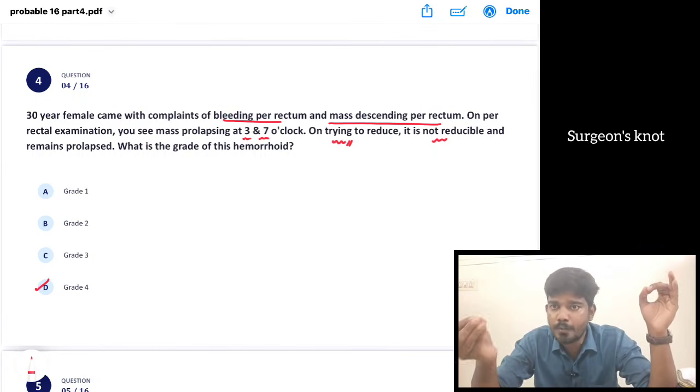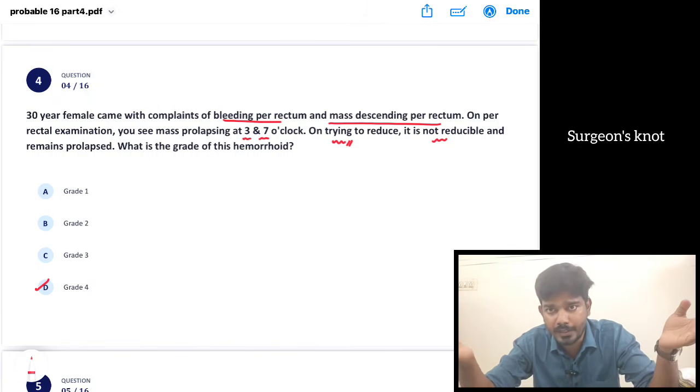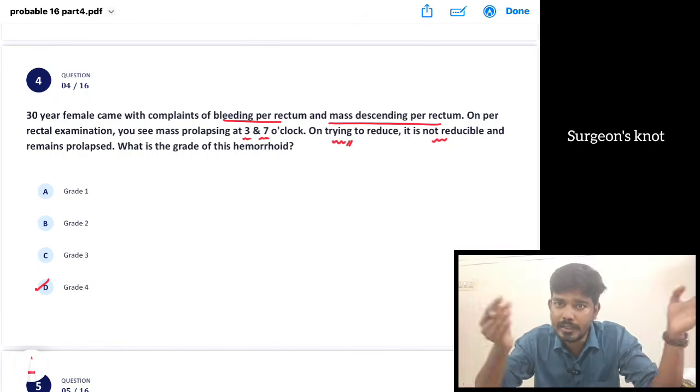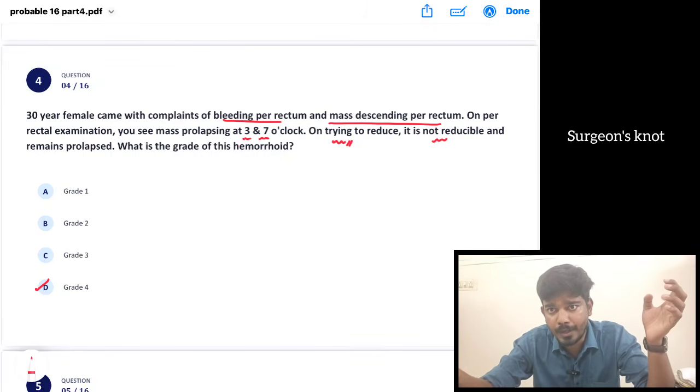Okay, as long as it is not symptomatic, we can manage conservatively. Okay, we give fiber and manage conservatively. Beyond that, we have to go for hemorrhoidectomy, either open or closed hemorrhoidectomy. Now, laser hemorrhoidectomy and stapled hemorrhoidectomy can also be done.